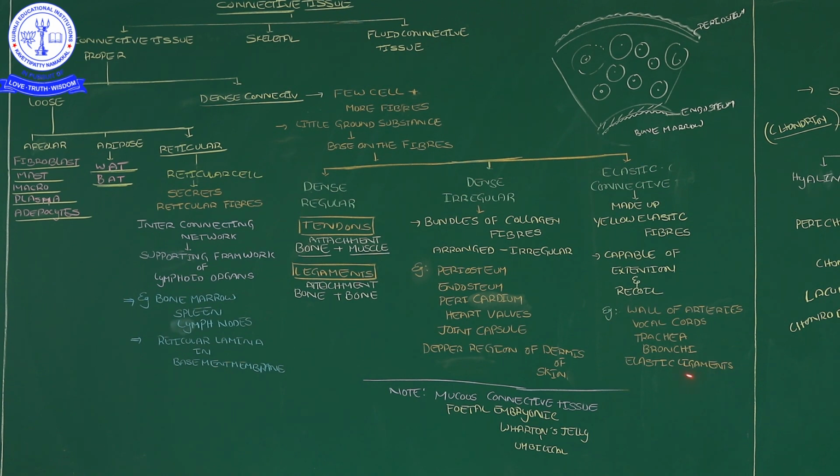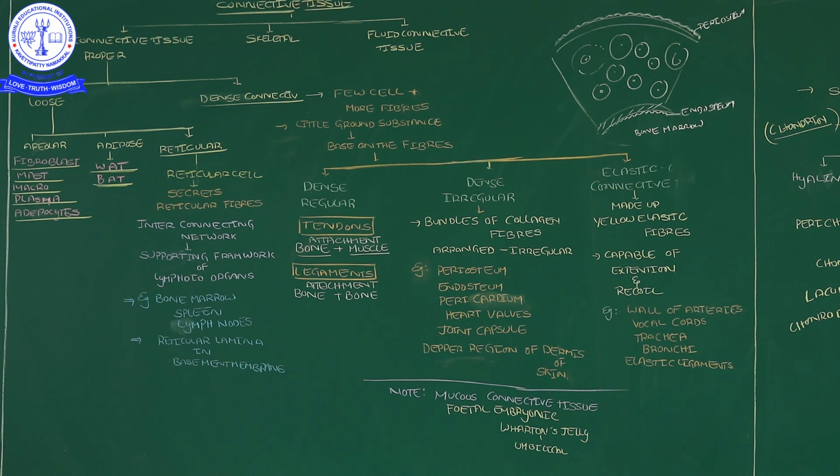And then elastic ligaments. What is the meaning of ligament? A ligament is an attachment of bone with bone. L means a single line without pen lift. So ligaments are made up of elastic proteins, elastic fibers, which we call elastic fibers.